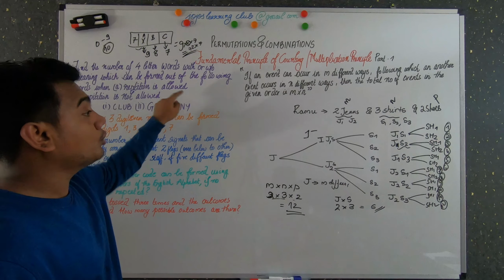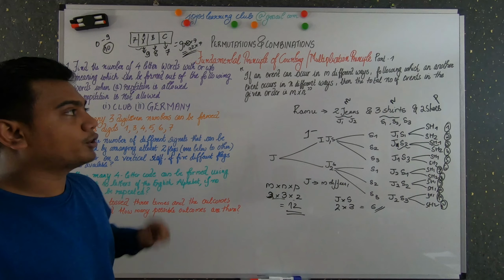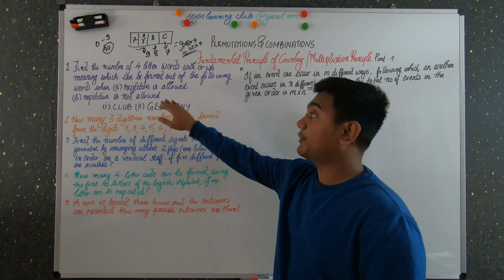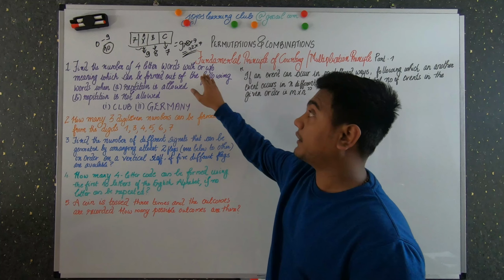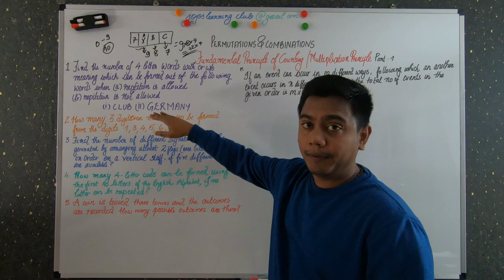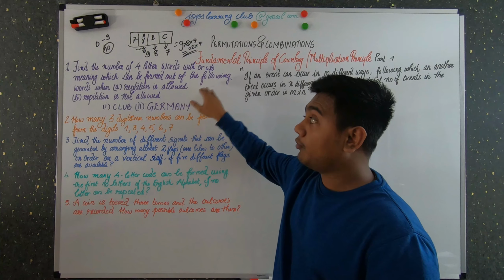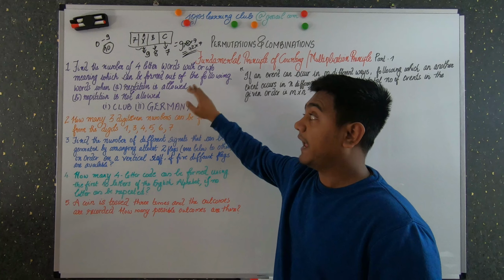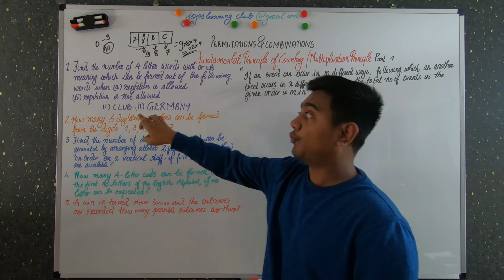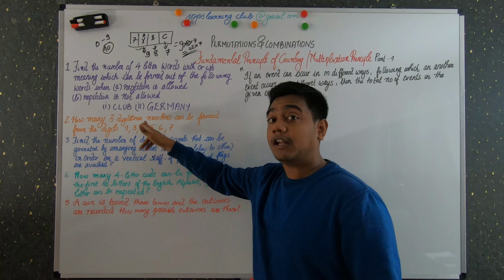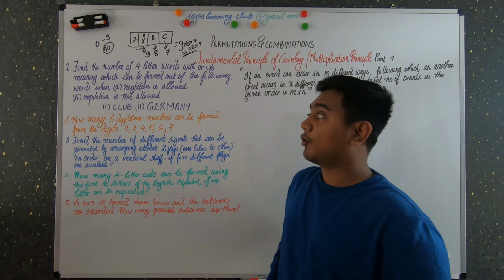Okay, so now let's do some more problems so you will get a better understanding. Let's read the first question. Find the number of 4-letter words, with or without meaning, which can be formed out of the following words when A, repetition is allowed. For repetition allowed you have 2 problems, and when repetition is not allowed, again you have 2 problems. So what are these words?